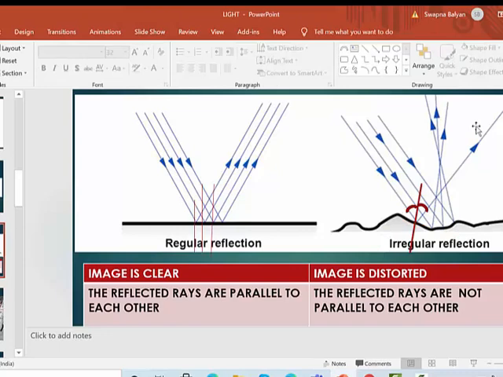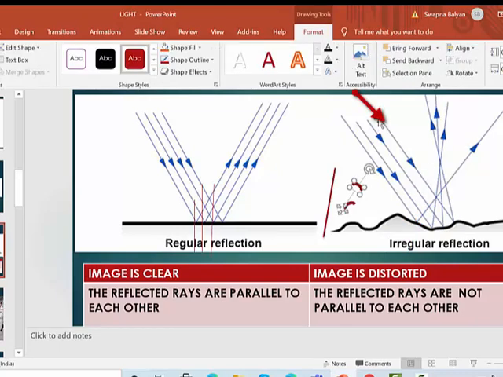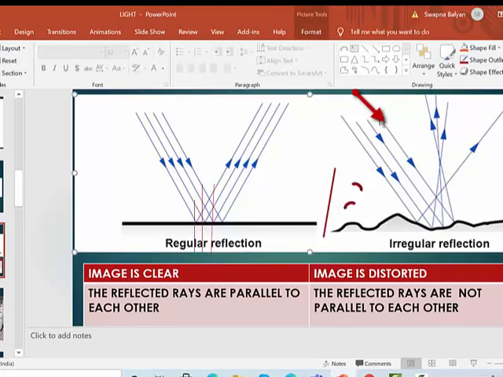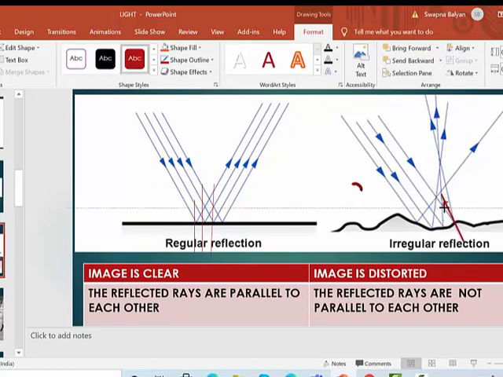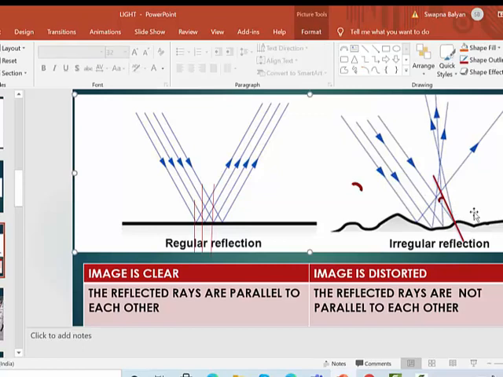Now I am going to take the fourth pair. This is the fourth incident ray, the one that is coming like this. It is incident here, and then it is going like this. So this is my normal here. The angle is very small. So that is the angle of incidence. Now, this is the angle of reflection.